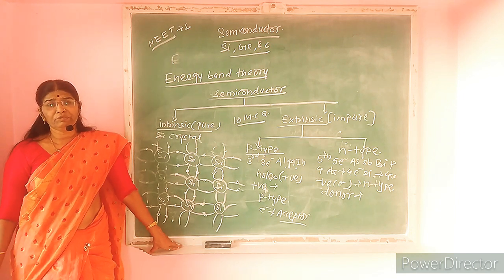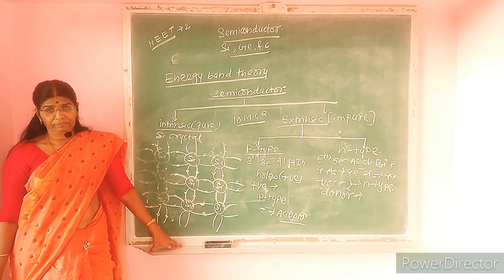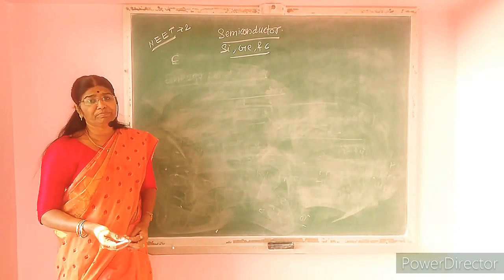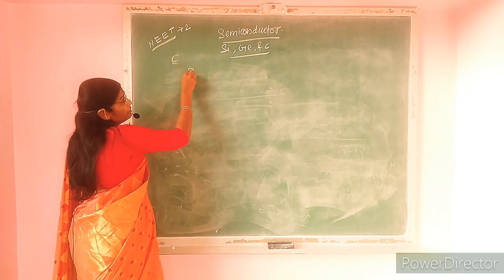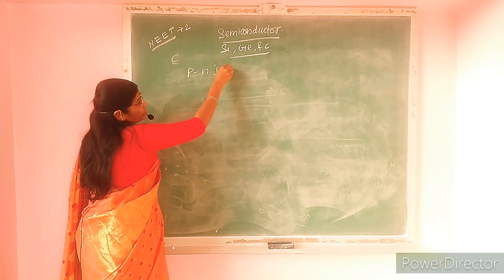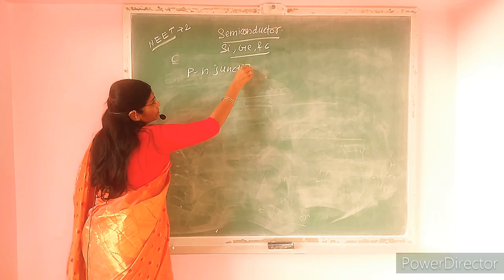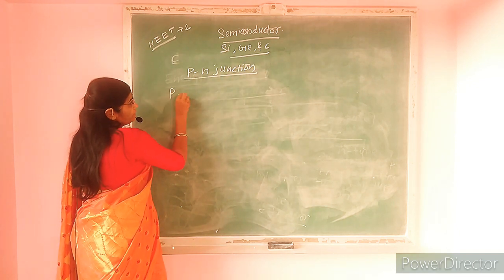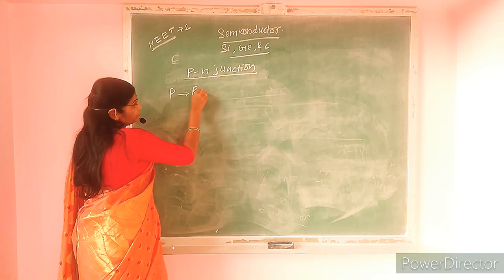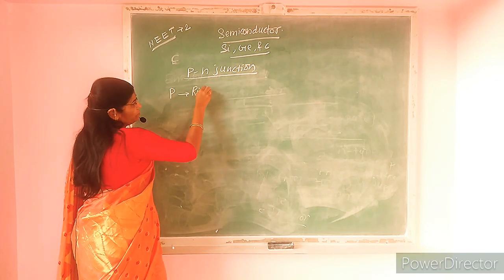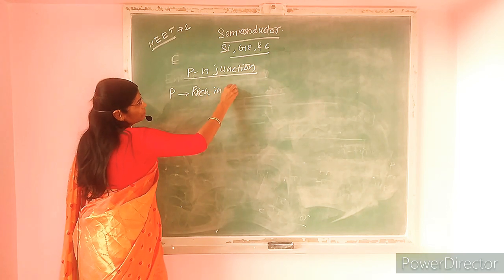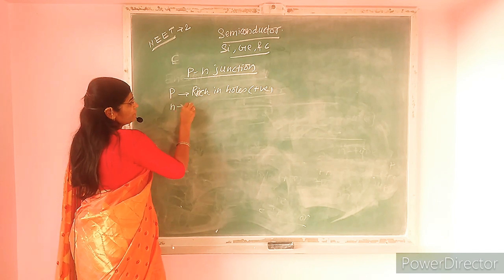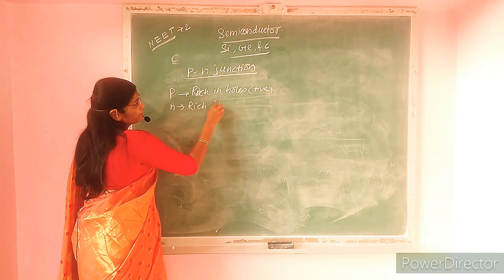Now after that we have to see the p-n junction diode. How will the p-n junction be formed? We know that p-type semiconducting material is rich in holes, that is positively charged particles, and N-type semiconductors are rich in electrons.